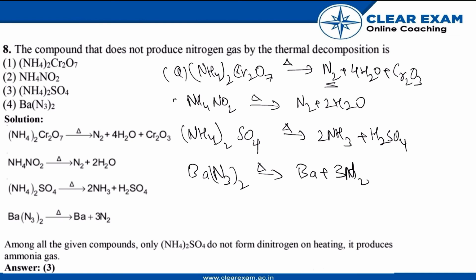So as we can see, of the four options, only ammonium sulfate did not release any nitrogen gas. Hence the correct option is option number 3, (NH4)2SO4. Thank you.